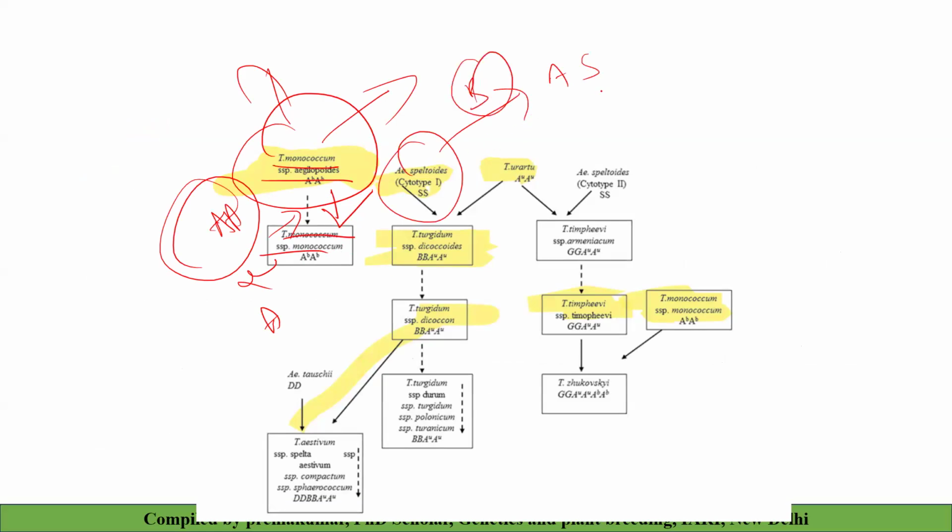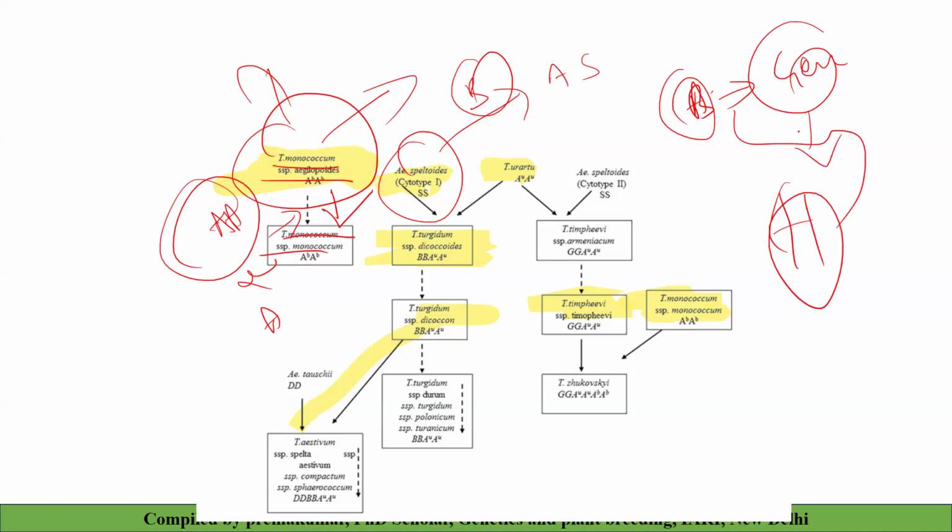But many times it is asked in the exam: the B genome, there is still doubt because through genome analysis we are not getting a proper hybridization. We are not able to trace it back to this genome, like Aegilops speltoides. That's why it is still believed that the B genome contributor is Aegilops speltoides, but it is still in doubt.